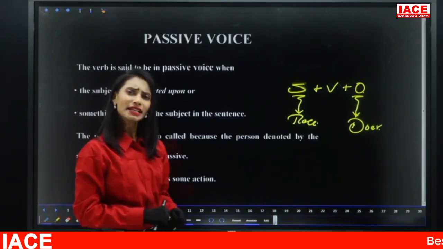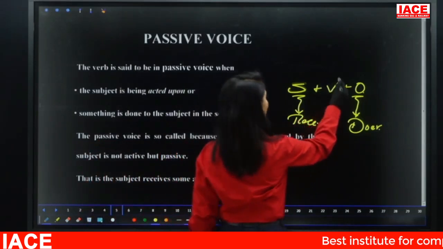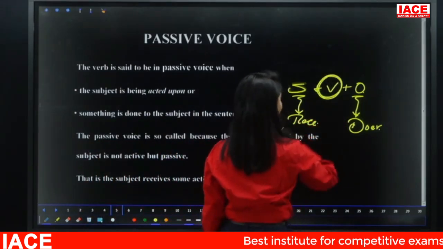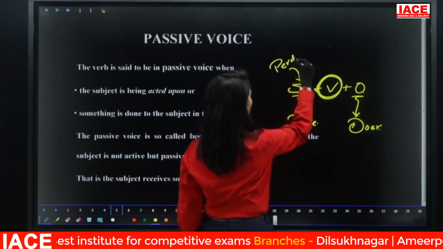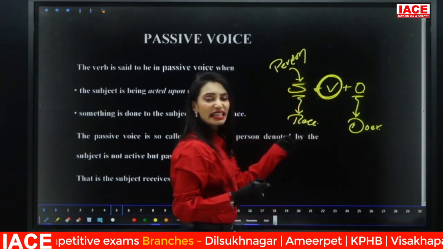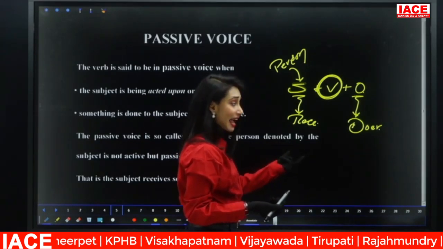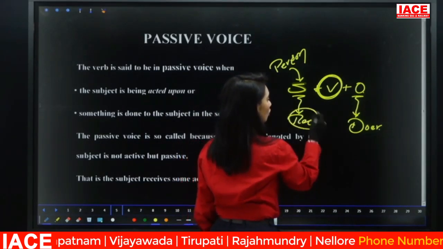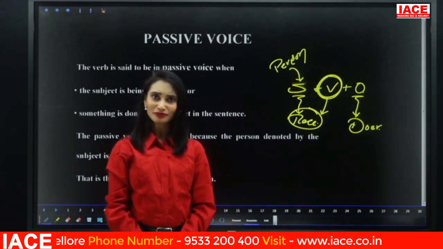And now why is it called so? Why is it called passive voice? The verb is said to be in passive voice because the person denoted by the subject of the verb is inactive. He's not doing the action, he's receiving the action, he's inactive. Hence, the verb is said to be in passive voice, because inactive is nothing but passive, right?